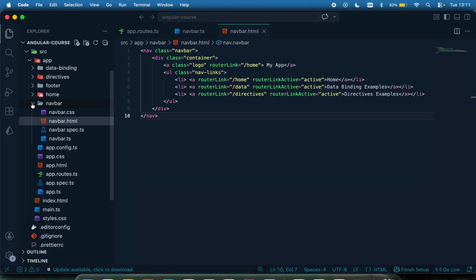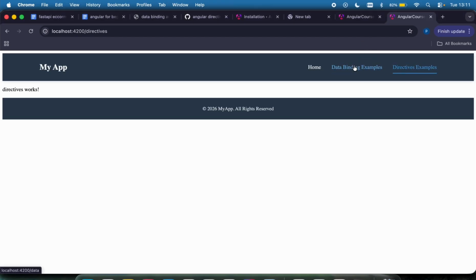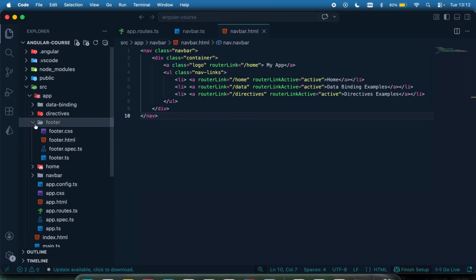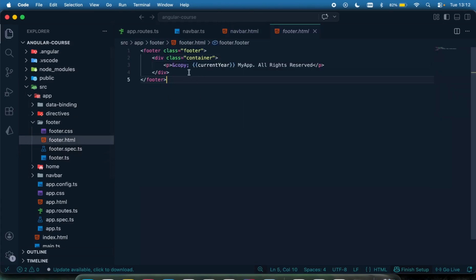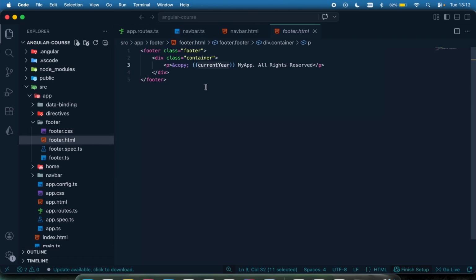Now in the last lecture, we created two extra components or pages, which is this one right here, just to show the example. So let's head on to show what interpolation means. We already did that when we had our footer, the way we displayed our year right here. This is exactly what interpolation is, displaying data on our template. Again, if I come to my footer, you can see this is the current year, and the value is being gotten from this right here. So this is what interpolation means, a way of displaying data from your component in your template file.